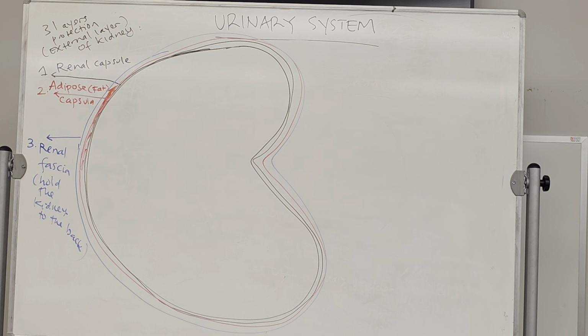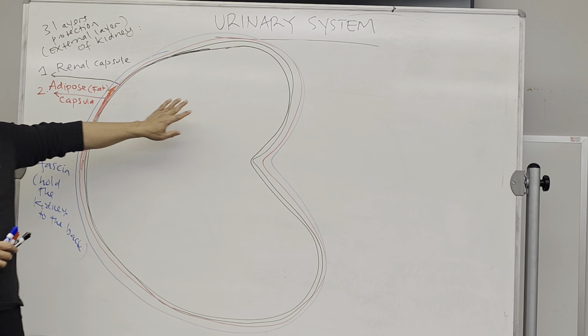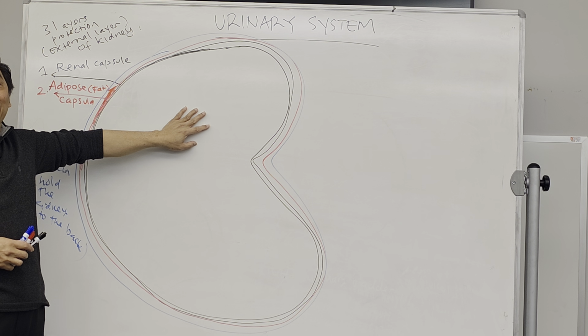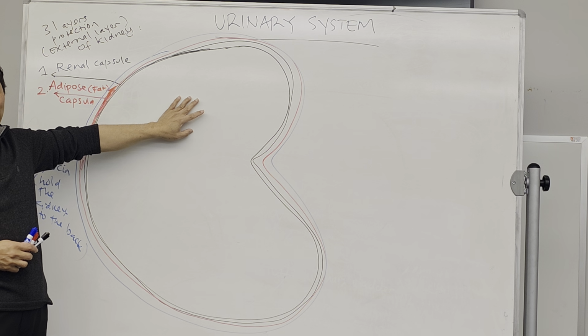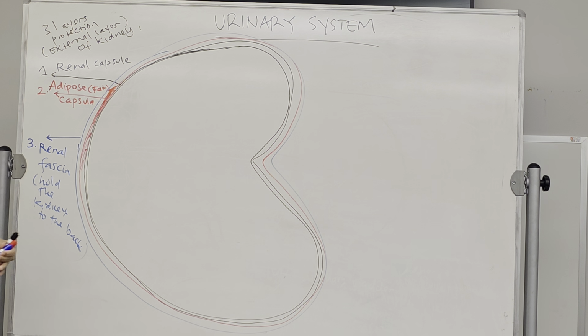So that's the 3-layer of protection. It's also known as the external layers of the kidney. You get this one first? Now, the most important thing is going to be the inside layer over here, the internal layer, because this is the place where the blood will be filtered.